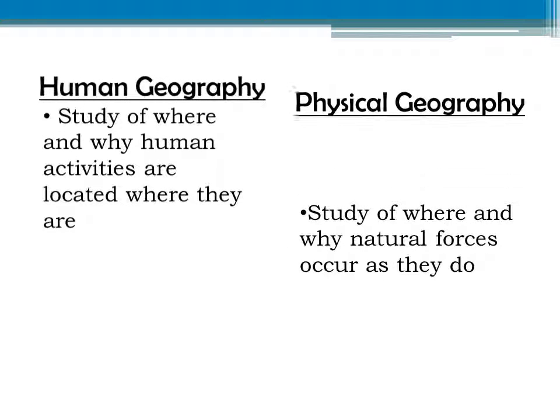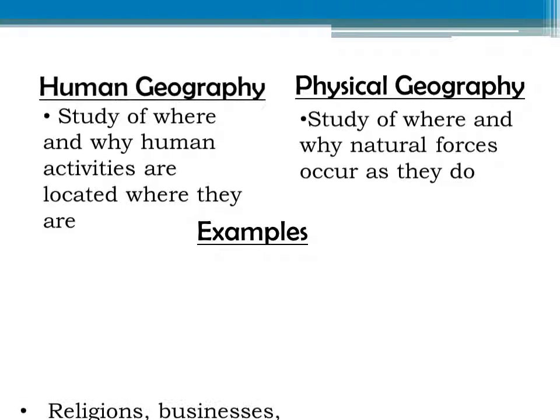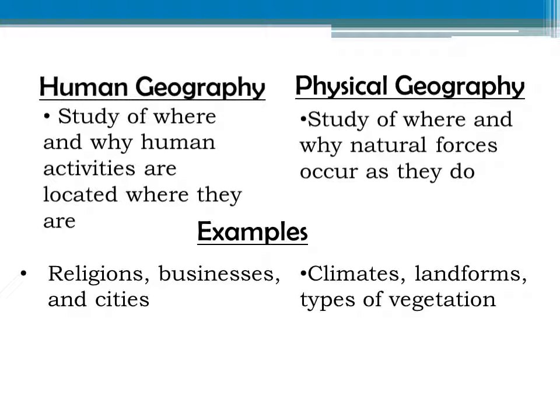An example of human geography is religion, businesses, or cities. Physical geography is landforms, climates of an area, and types of vegetation, to name a few. In the history of the United States, an example of human geography would be the religion of Christianity, and an example of physical geography would be the Rocky Mountains.